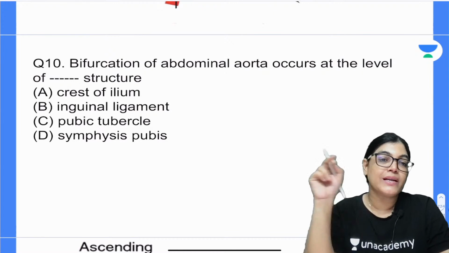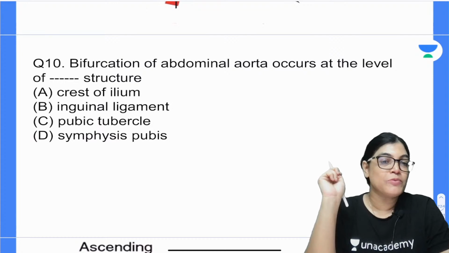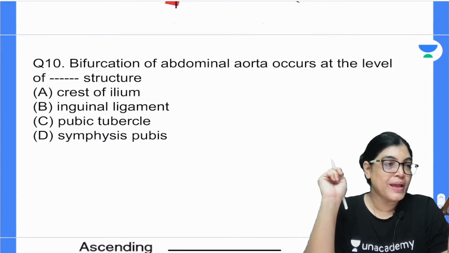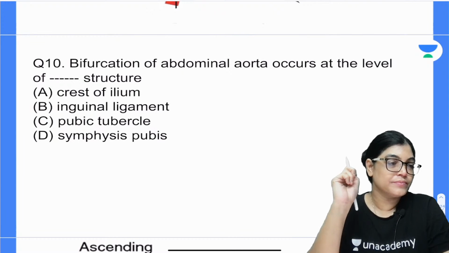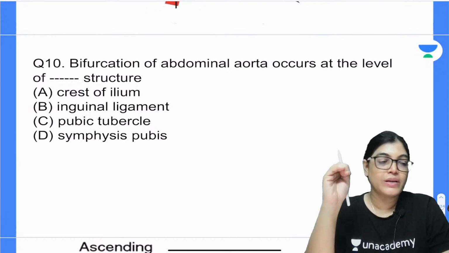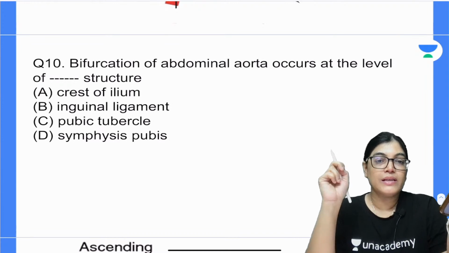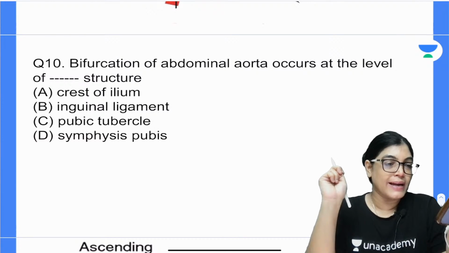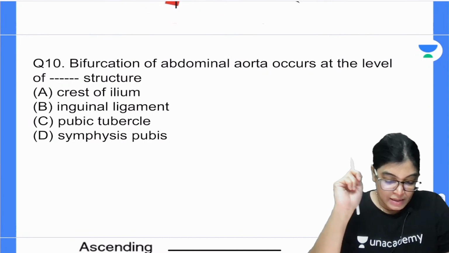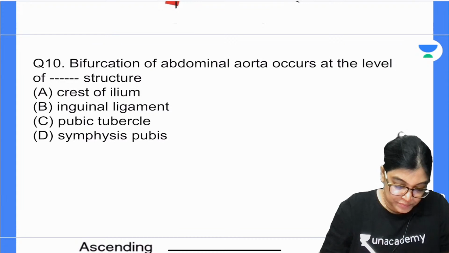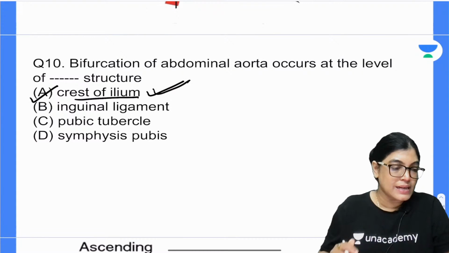So L4 is corresponding to which structure? Inguinal ligament, pubic tubercle, pubic symphysis or crest of ileum. It is occurring at the level of L4, or in between L4 and L5. So which structure is corresponding to that? That is the hint provided. It's the crest of ileum. Crest of ileum is the correct answer. So A is the correct answer, dear.